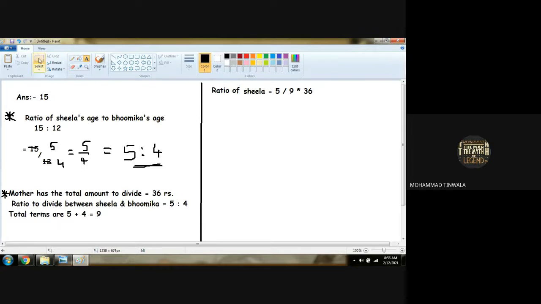Correct? Yes or no? Yes. Ratio of Sheila is what? 5. Sheila's 5 came, 15's 5 came. So 15 is for whom? Sheila. 5 is for Sheila and 4 is for Bhumika.